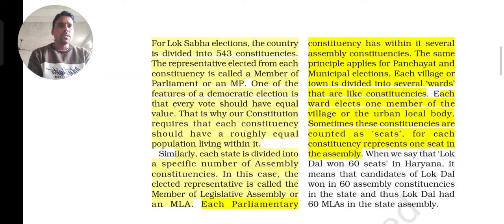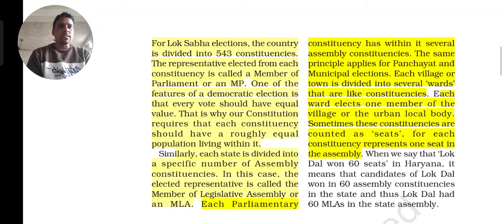Sometimes constituencies are counted as seats, because each constituency represents one seat in the assembly. So instead of saying constituency, we could also say seats. The meaning is the same: one seat in one assembly. As we study below, you can just have a look.